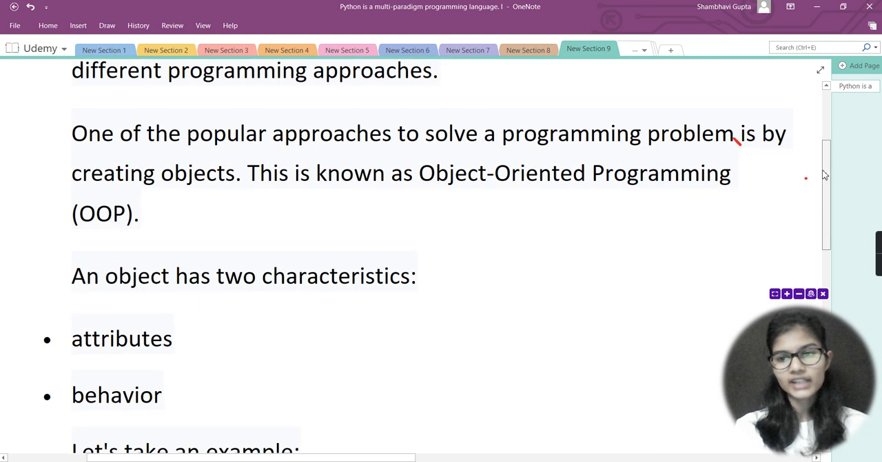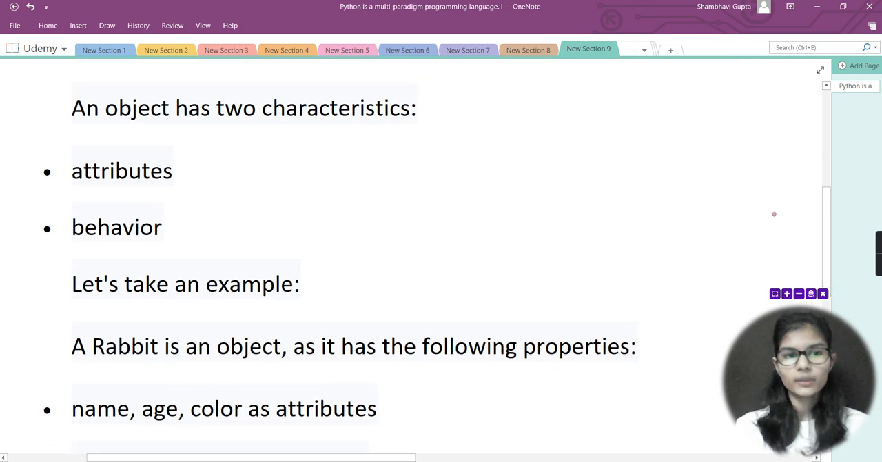Now, what is an object? The object has two characteristics, attributes and behavior. Let me give you a very real life example. Let's say I have two pens with me. Okay, I have two pens.